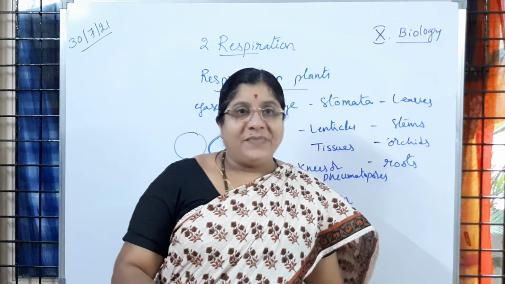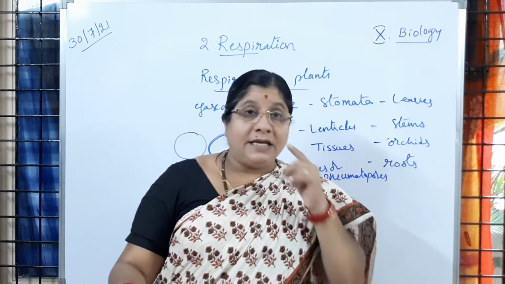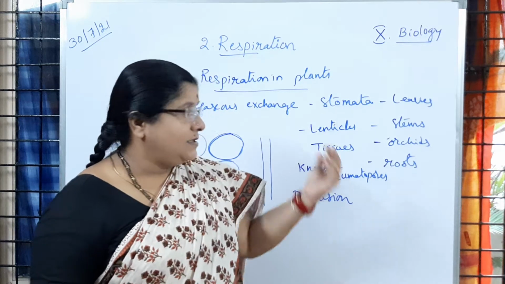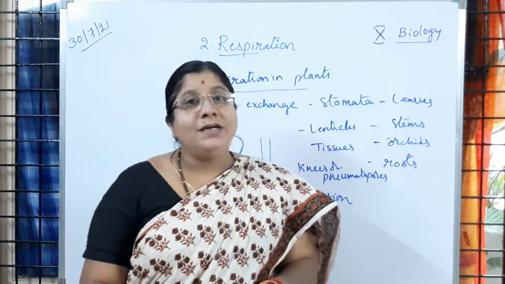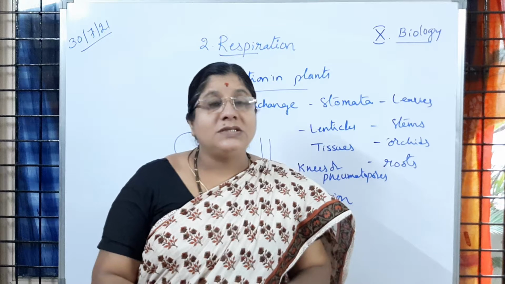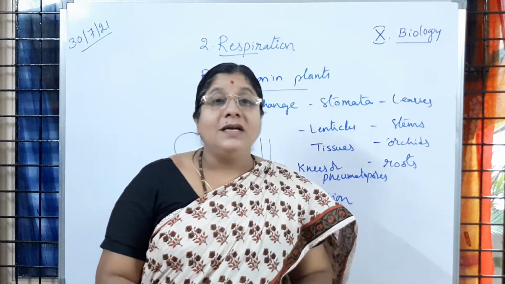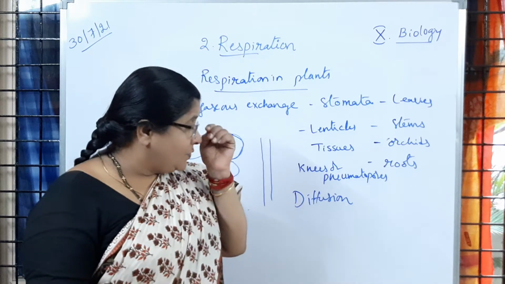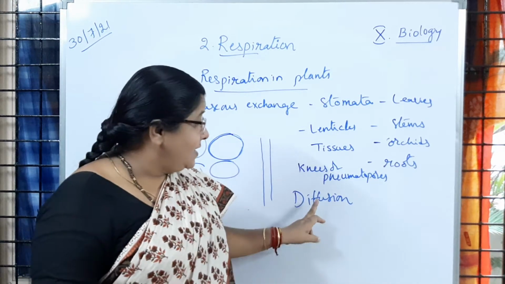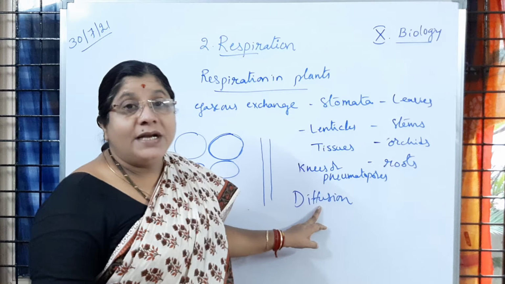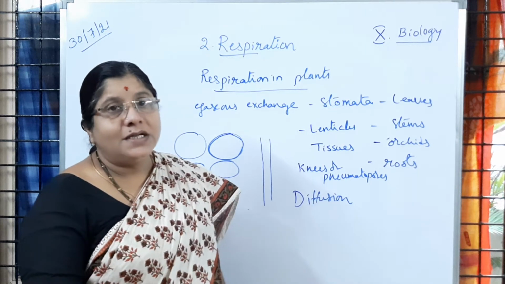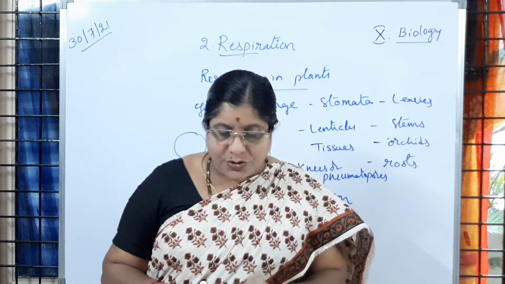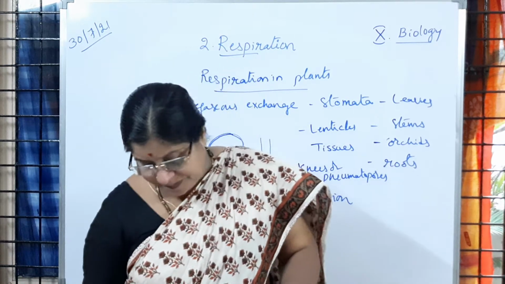So for that they can't take the dissolved oxygen, so the roots grow above the ground. They have minute holes, which we call knees or pneumatophores, through which the process of respiration happens. Whatever it may be, the process that helps in exchange of gases is diffusion. Is it clear to children? So in that way the plants are going to respire.